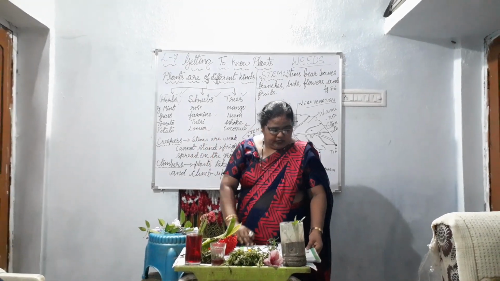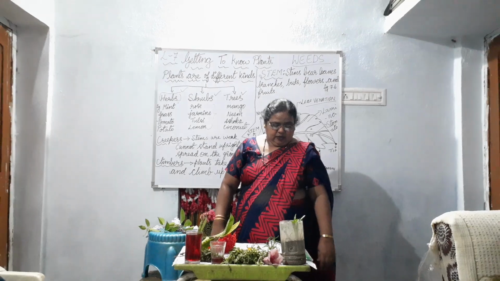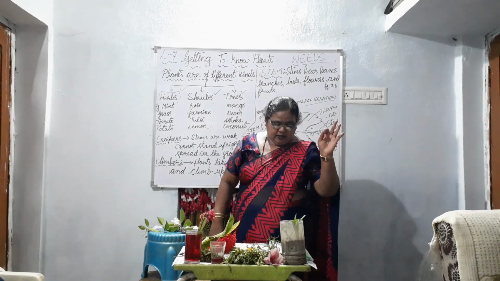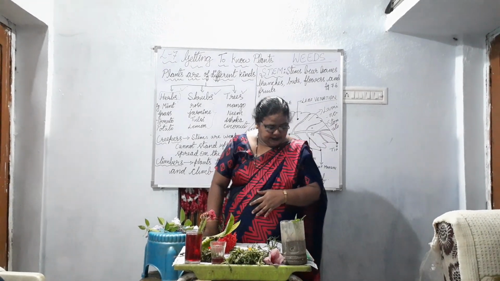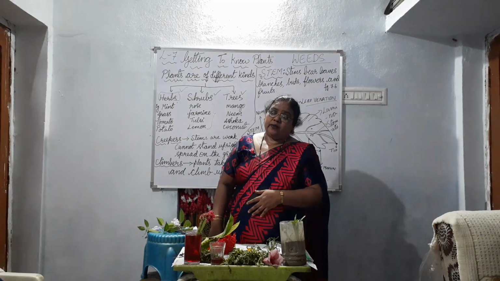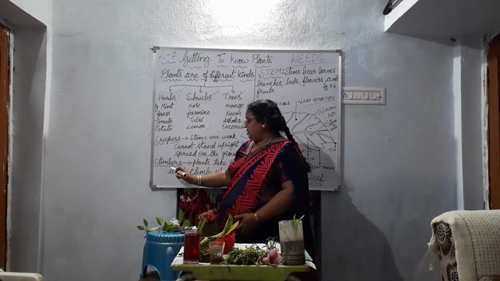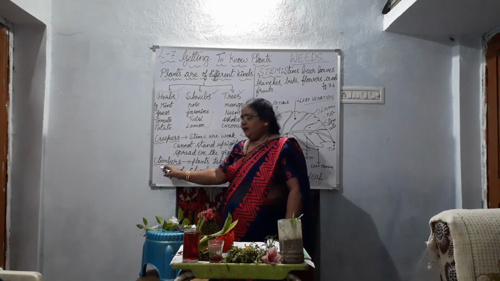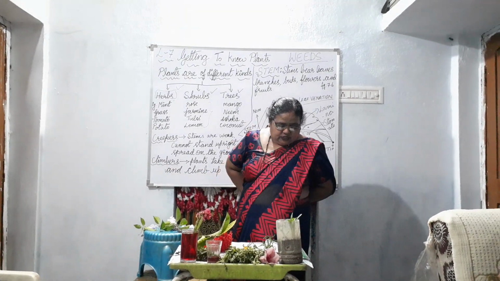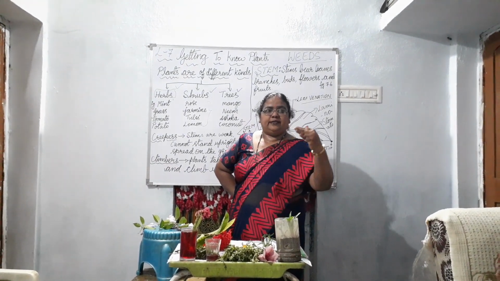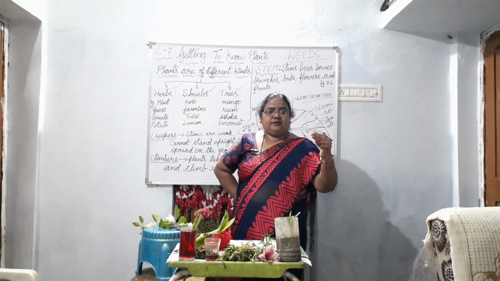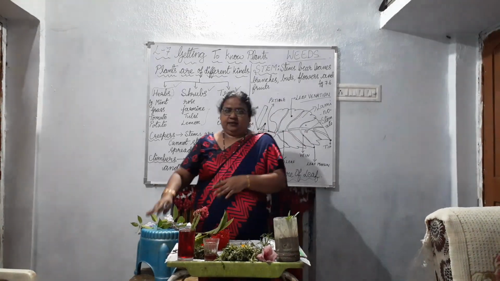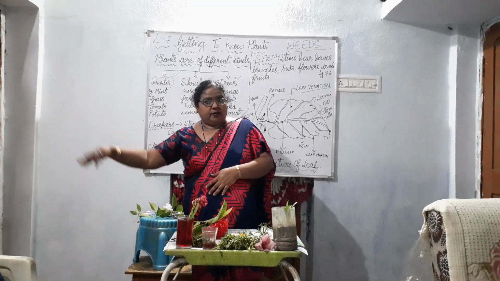Now here, Paheli wonders what kind of stem the money plant, beanstalk, gourd plant and grapevines have. What do they have? They have creepers or climbers. Observe and find out whether they are creepers or climbers. Creepers are what? The stems are weak. They cannot stand. They spread on the ground.